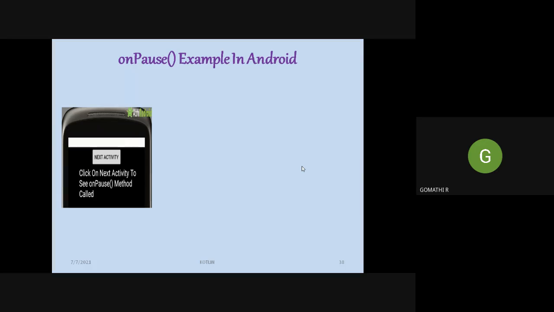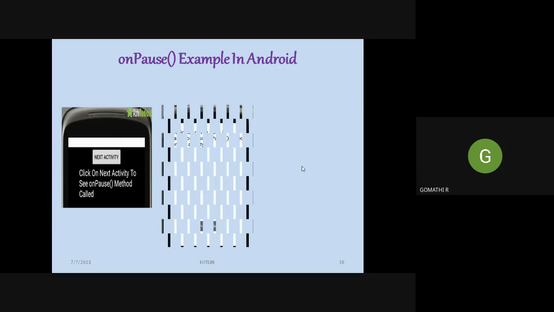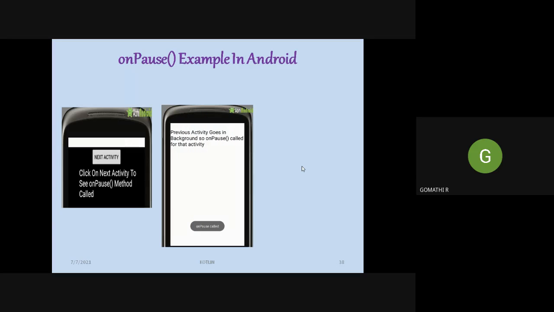For example, consider the first screen of your application, which consists of a text box and a button with a next activity text. Click on next activity to see the on pause method called. When you click the next activity button, it will take you to the second screen. The second screen displays a message: previous activity goes in background, so on pause called for that activity.